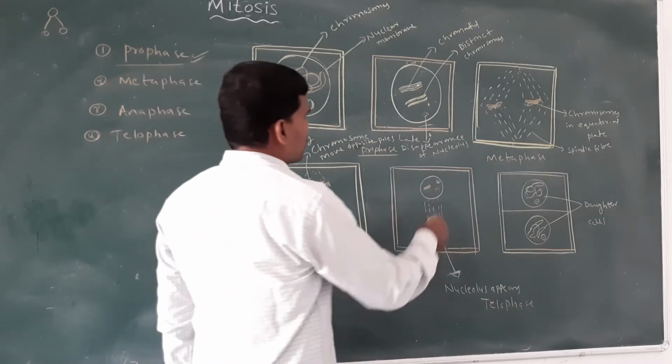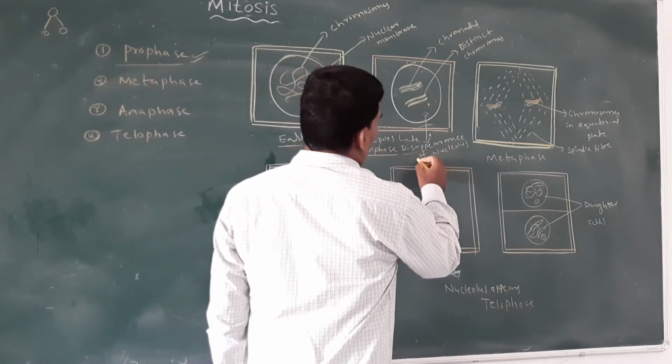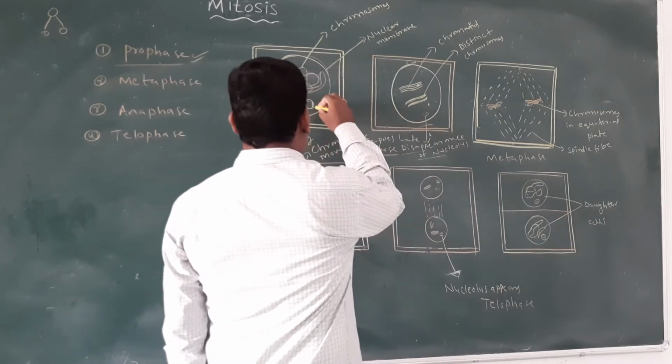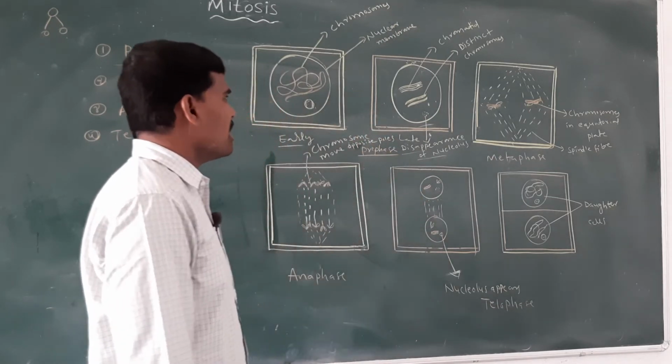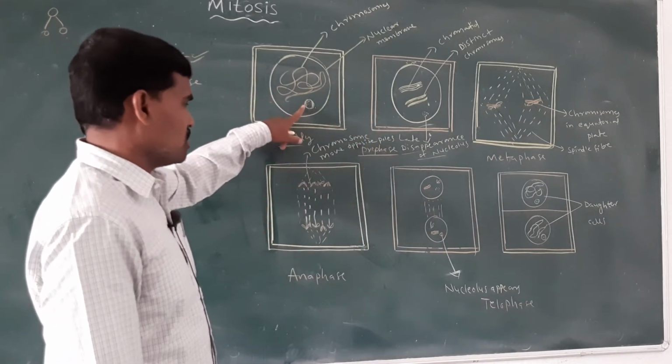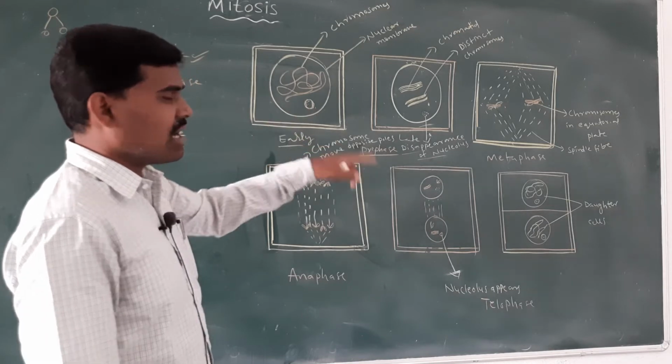At the end of prophase, the nucleolus disappears. The early stage of prophase shows the appearance of the chromosomes and nucleolus.